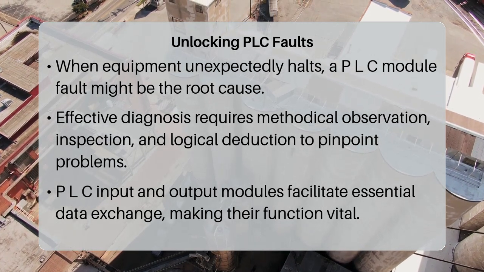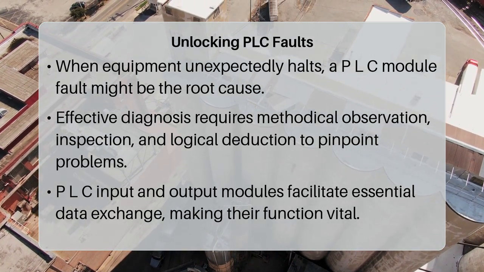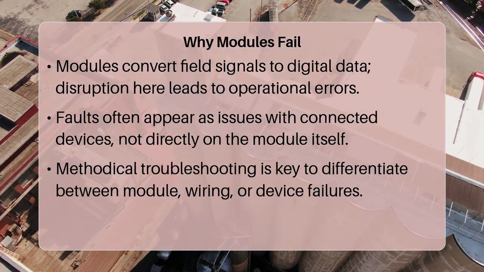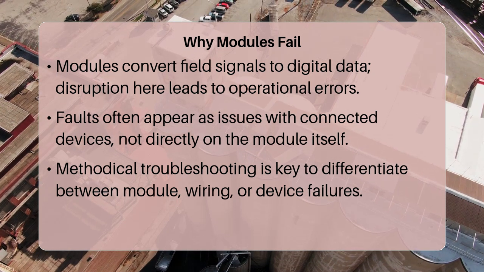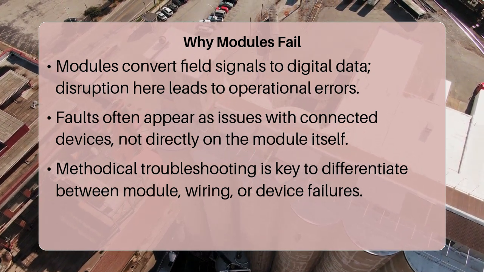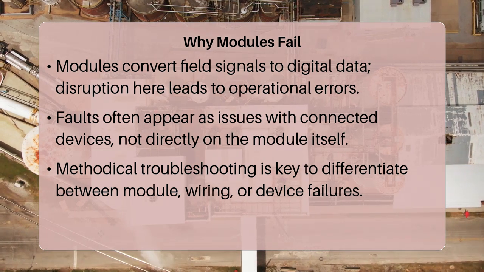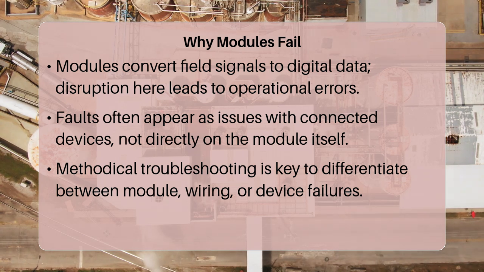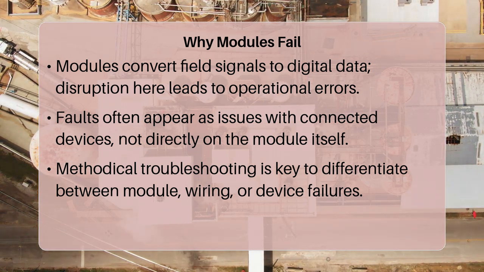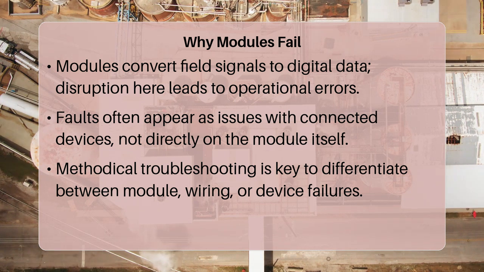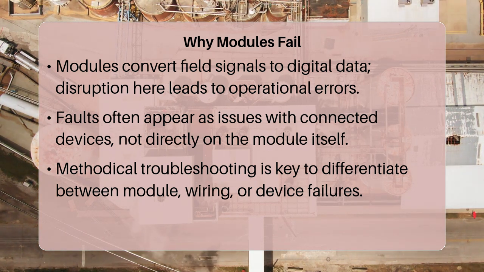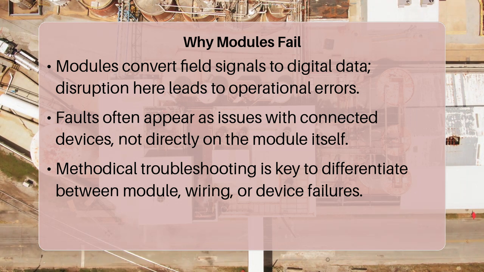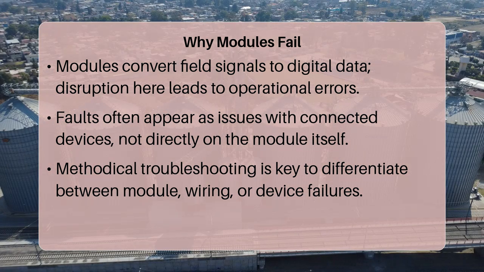The reason for this methodical approach is that module faults often manifest as symptoms elsewhere, like a sensor not reading or an actuator not moving. The module itself might be faulty, or it could be an issue with the field device, the wiring, or even the PLC's program logic. Pinpointing the exact cause requires ruling out possibilities systematically. The module's internal circuitry converts field voltages and currents into digital signals and back again, and any disruption in this conversion process can lead to errors.